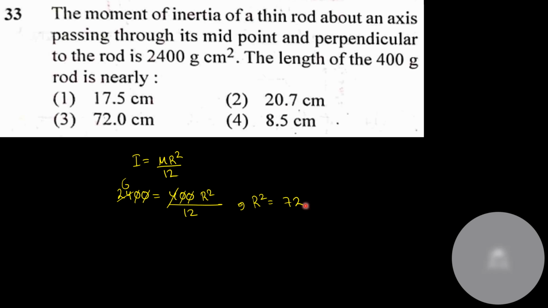Under root of 72, see, I'll just guess the correct option. 8 8 is 64, 9 9 is 81. So it would be between 8 and 9. The only option that is between 8 and 9 is option number 4. Do not do 72. R square is equal to 72, so R should be equal to under root of 72. So option number 4.